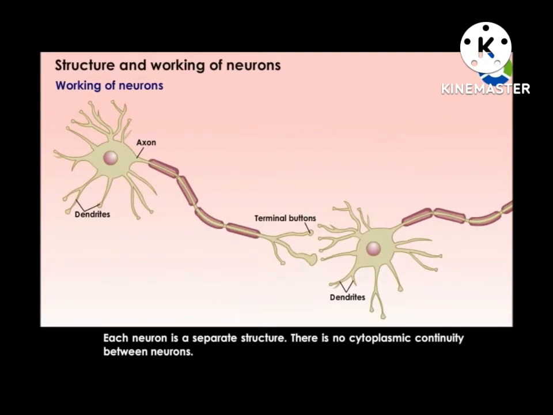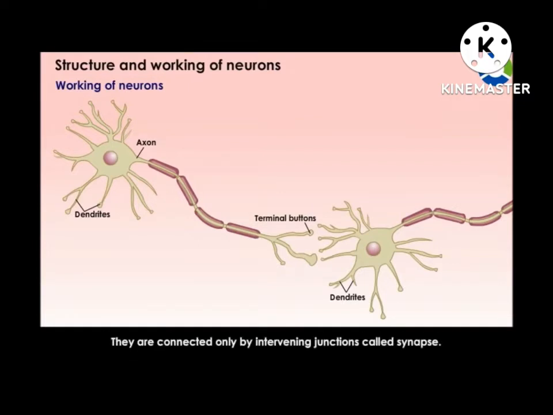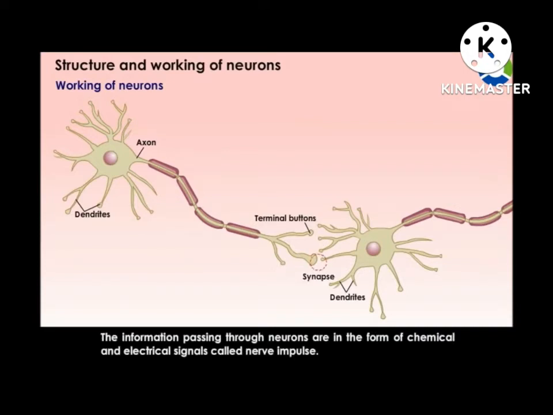Working of neurons. Each neuron is a separate structure. There is no cytoplasmic continuity between two neurons. They are connected only by an intervening junction called a synapse. The information passing through neurons is in the form of chemical or electrical signals called nerve impulses.